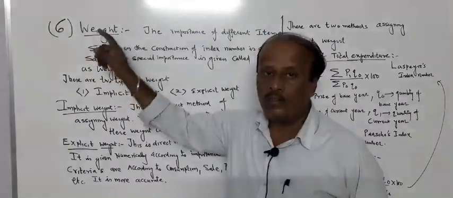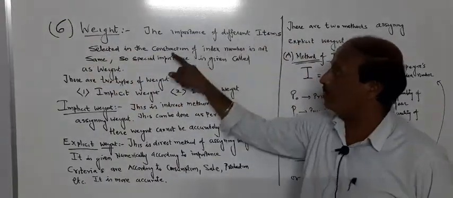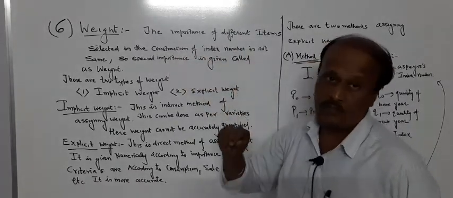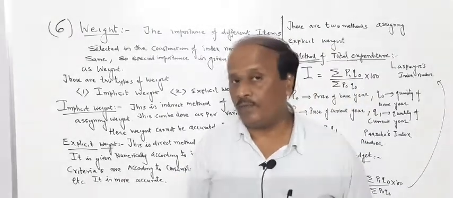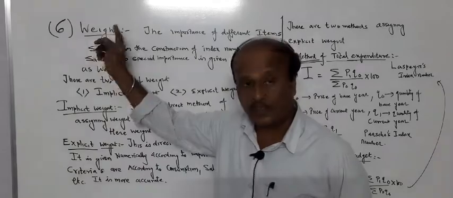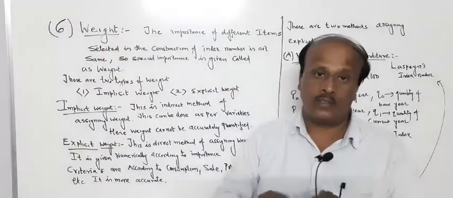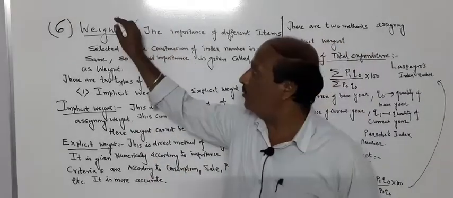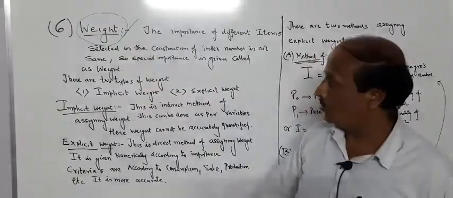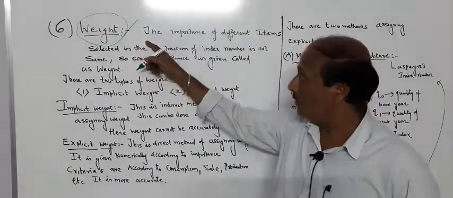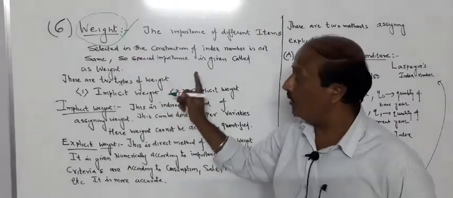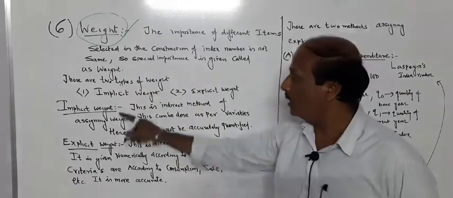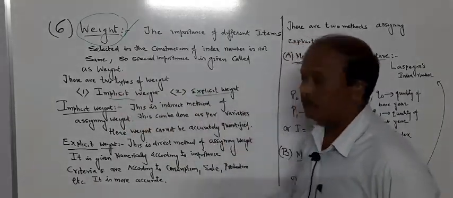So weight. Now the importance of different items selected during the construction of an index number is not the same. Importance for different items will be different, and that can be known by the weight. How much importance is given to which item is known by this article, that is called weight. So the sixth point is a very important point, and weightage is also given in two ways. There are two types of weightage. One is called implicit weight, another one is called explicit weight.